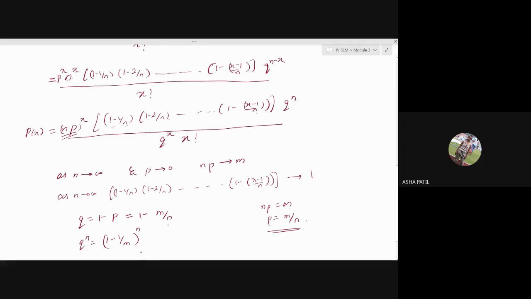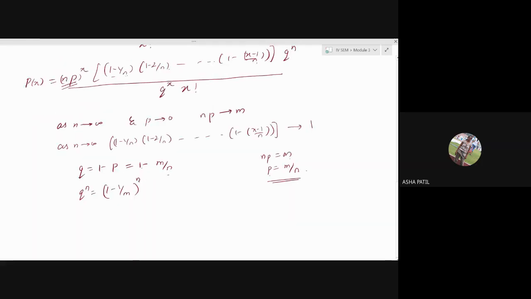Now what can you write for this? 1 minus m by n raised to n, where n tends to infinity. What happens as n tends to infinity? I hope you remember the limit as n tends to infinity of 1 plus x by n raised to n.